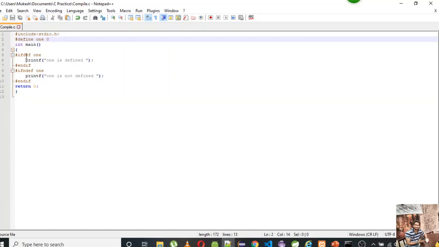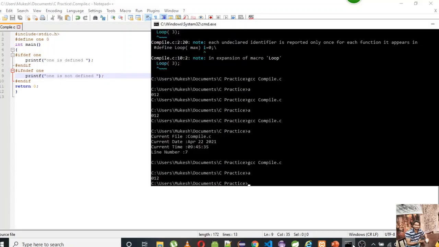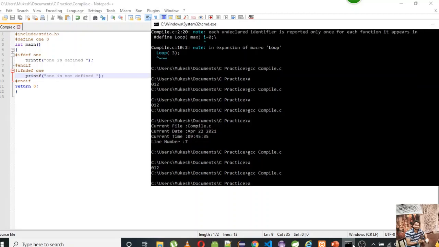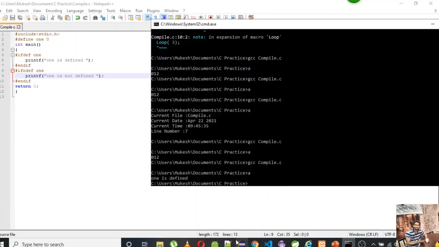I'm checking here, if this is defined, then this part has to be compiled, and if it is not defined, this part has to be compiled. So either this will get printed or this will get printed. As we know that it is defined here and the value is 0, this should be the output. But let's see. Yeah, it is defined, so this part got compiled and this got omitted.